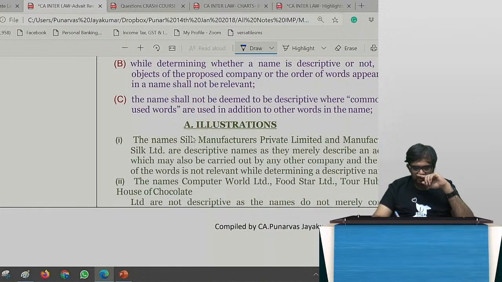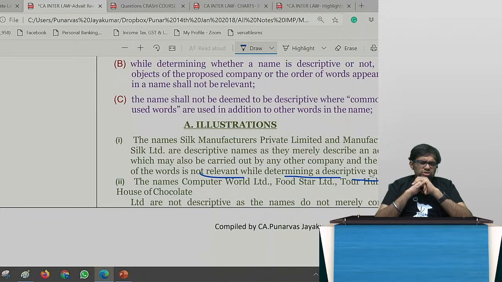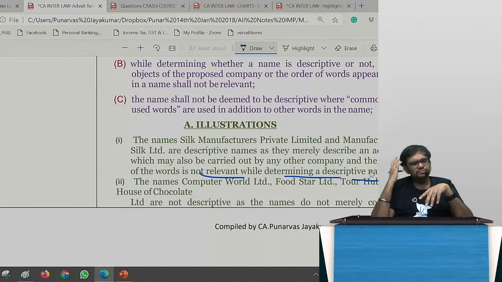The name Silk Manufacturers Private Limited, manufacturers, silk are descriptive names as they merely describe an activity, and the order is not relevant while determining a descriptive name because you're just describing what you're doing. You know, silk manufacturers or manufacturers of silk. It's the same. So that doesn't matter. What really matters is what you have named. So that is the same.